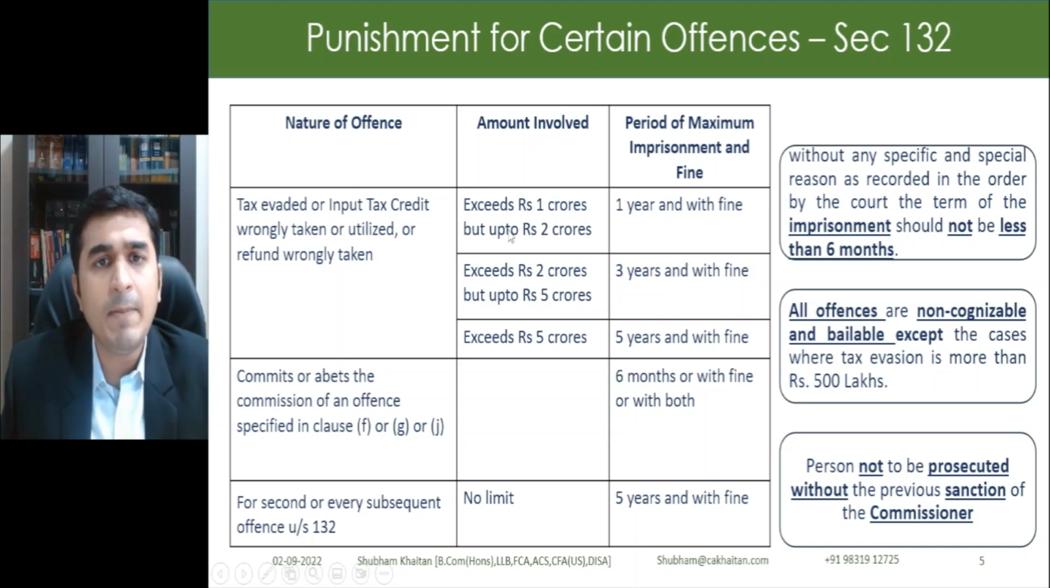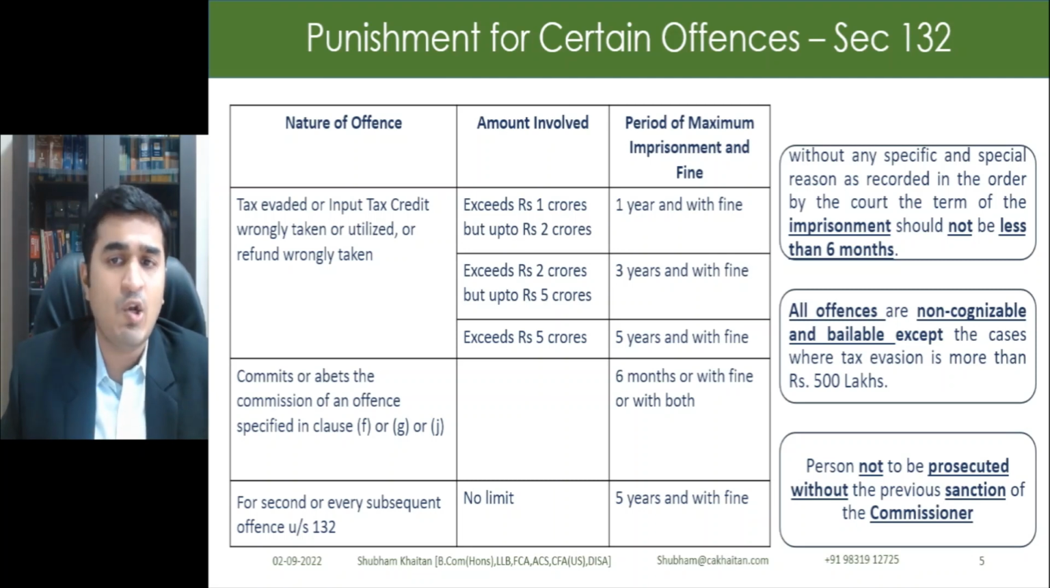Now, normally the punishment for the offences is: where the amount is more than 1 crore but up to 2 crores, 1 year with fine; more than 2 crores but up to 5 crores, 3 years with fine; more than 5 crores, 5 years with fine, right? For a subsequent offence, it would be 5 years along with fine. In any case, the imprisonment time period should not be less than 6 months. So whatever we said was the maximum time period.